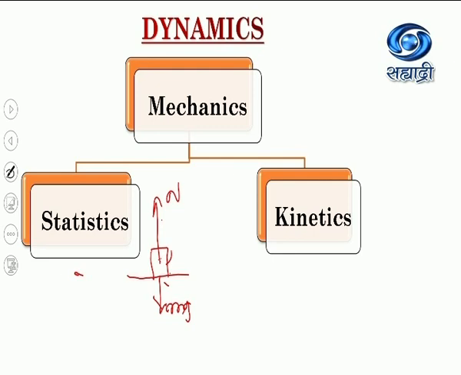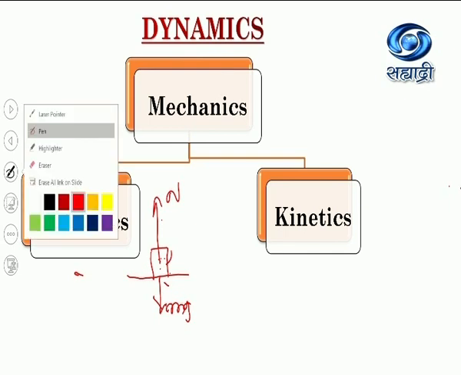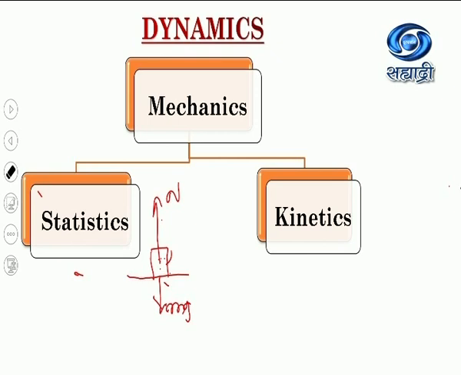So the study of this object when it is in equilibrium condition or at rest is known as statics, or also we can say that the study of the object in equilibrium condition is known as statics. Okay, so study of the object in equilibrium or study of the forces when the object is in equilibrium is known as statics. Now, after that, we will see what kinetics is, the branch of mechanics which deals with the study of the motion of the object.